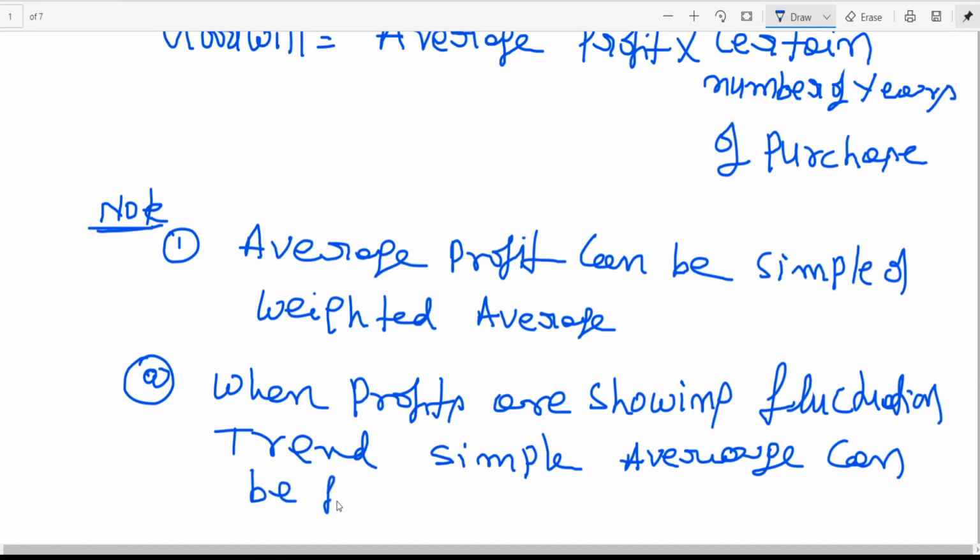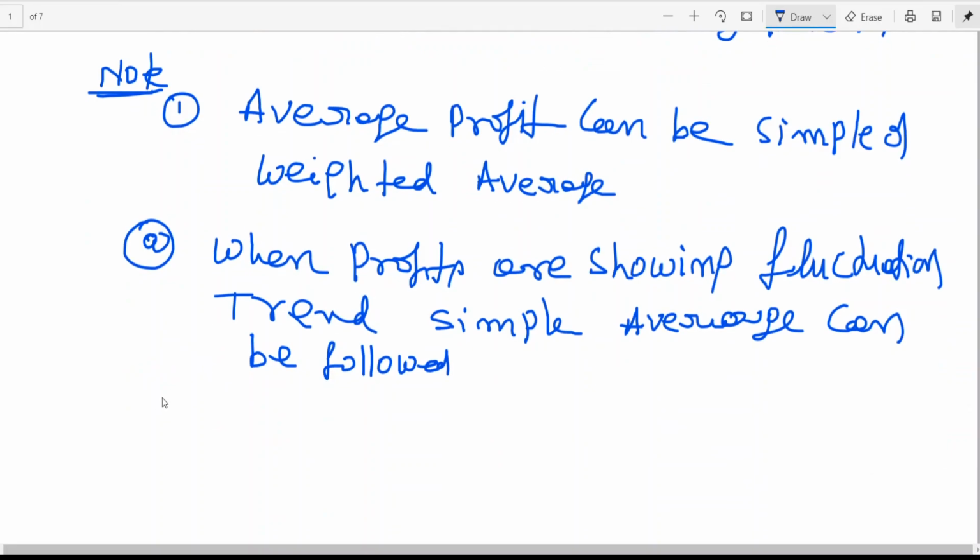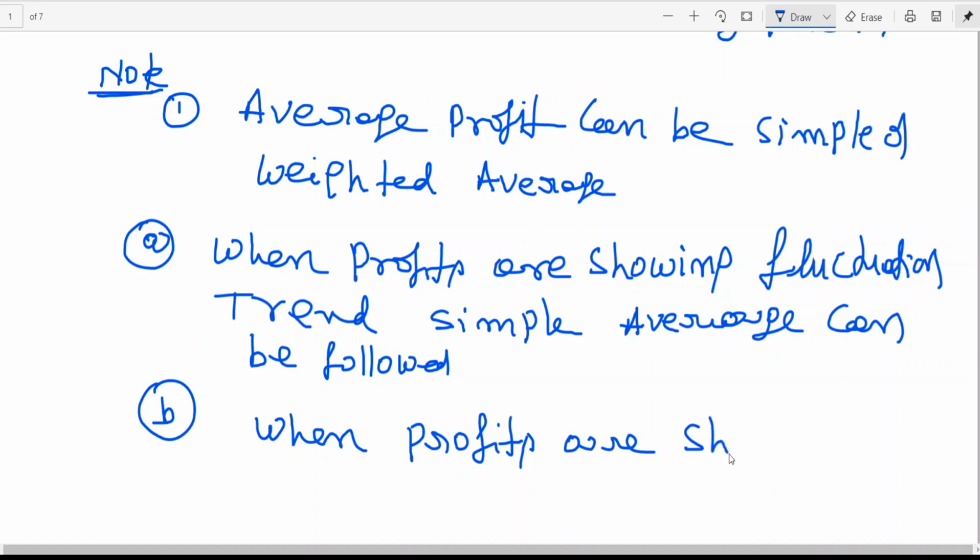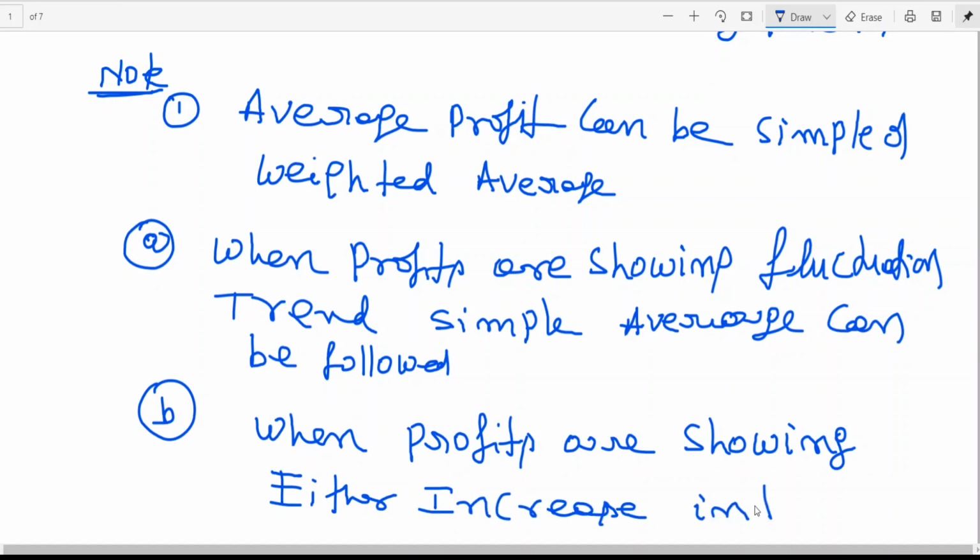Simple average can be followed when profits are fluctuating. Let me give you an example: 50 in the first year, second year 40, third year 60, like that. This is called fluctuating.